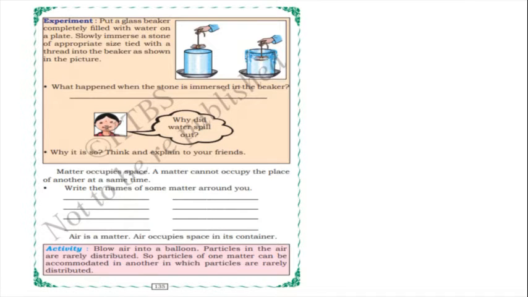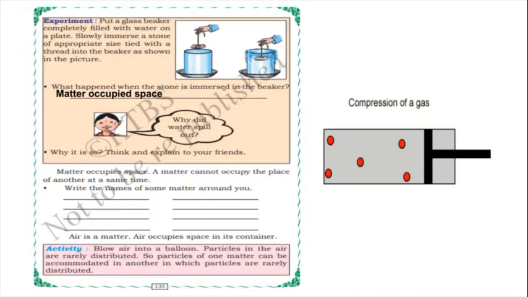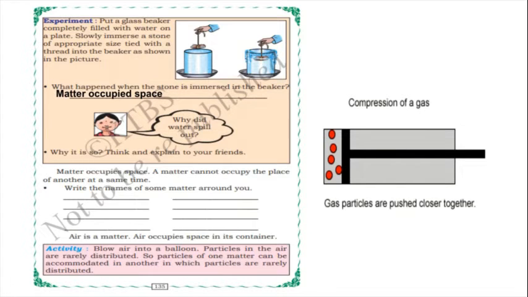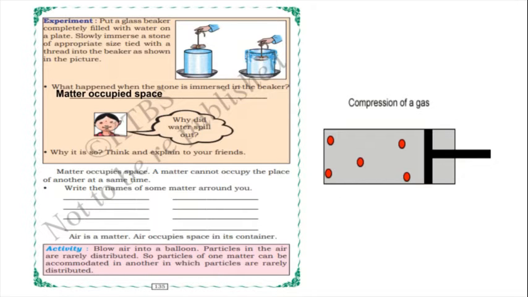Yes, blow air into a balloon, and the particles in the air are rarely distributed. So particles of one matter can be accommodated in another in which particles are rarely distributed. So here we have written that matter occupies space, and here you can see the compression of a gas, children, isn't it? Yes, when we blow the air, gas particles are pushed close together.